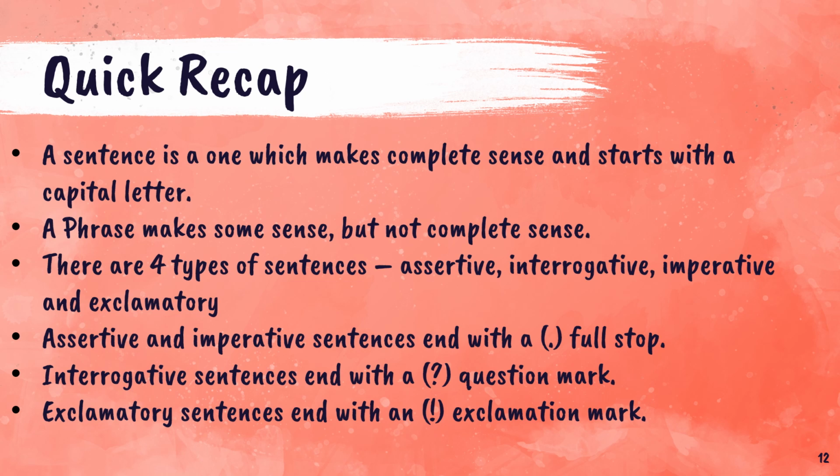Now, these three points that we are going to study will help you understand what kind of sentence you're dealing with. These points are: assertive and imperative sentences end with a full stop. Interrogative sentences end with a question mark always. Exclamatory sentences end with an exclamation mark always. So these three points will let you understand what kind of sentence you are dealing with.